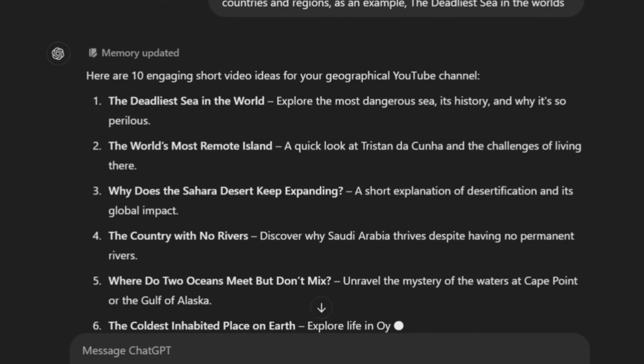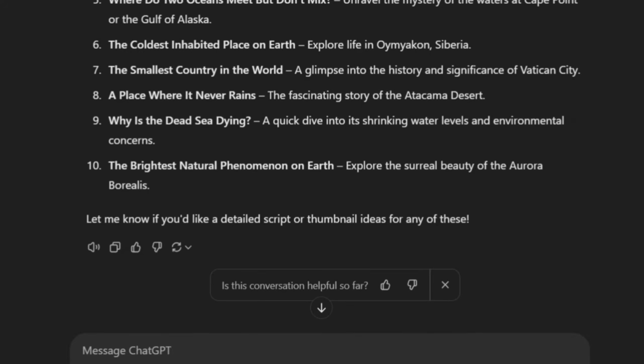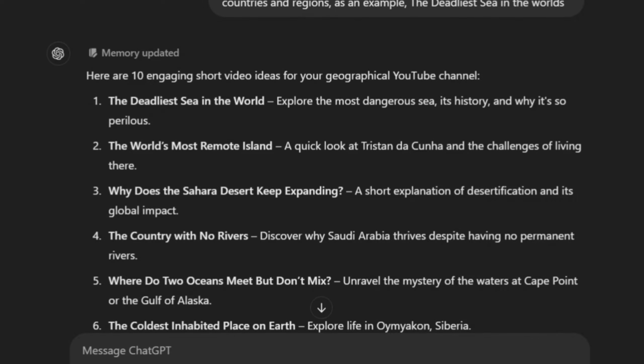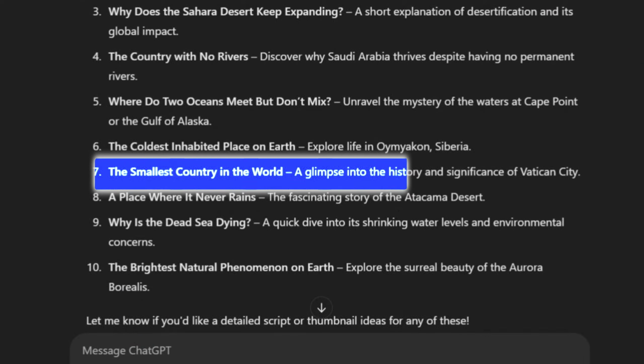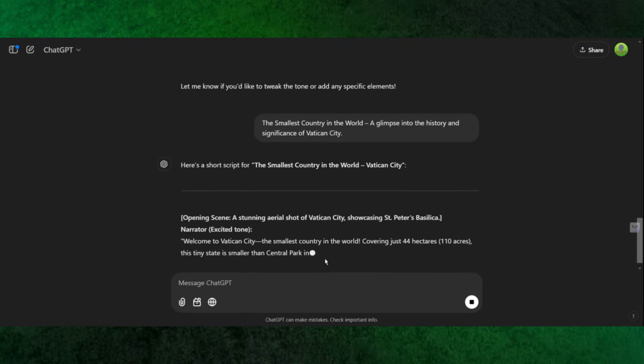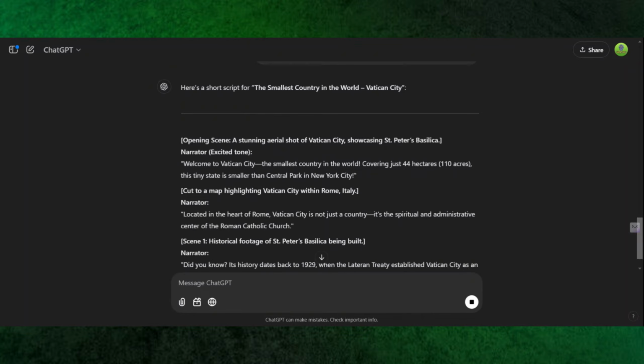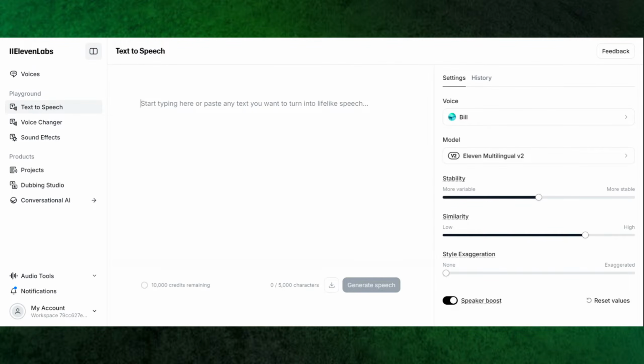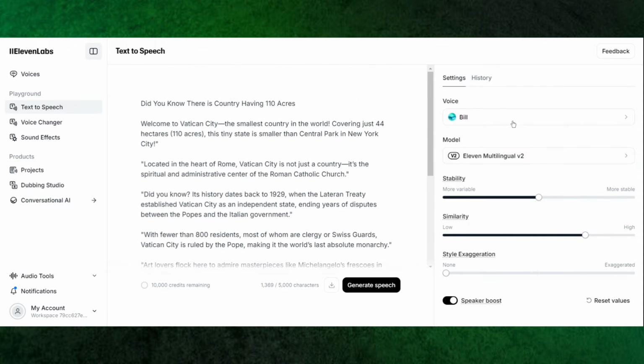Now, let's pick a topic and create a video script. For this example, I'm choosing the topic, the smallest country in the world. I'll use ChatGPT to create a short and engaging script for it. Once the script is ready, you can read it and rewrite it in your own words instead of using the AI-generated version directly. Next, I'll use 11 Labs to create a voiceover for the script.